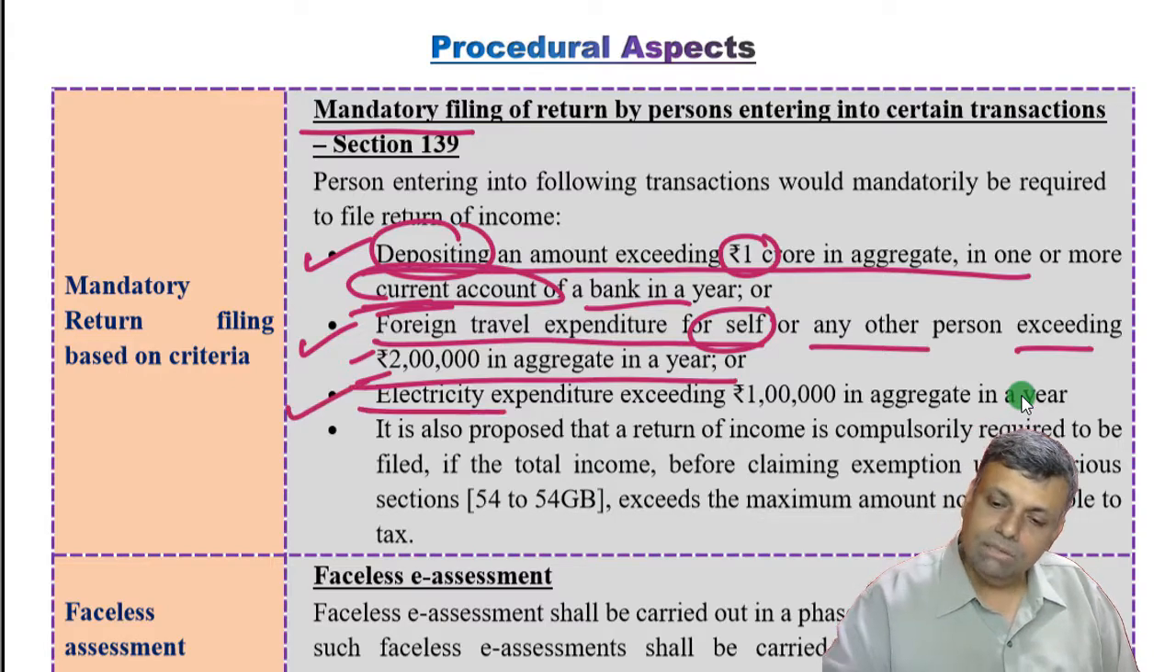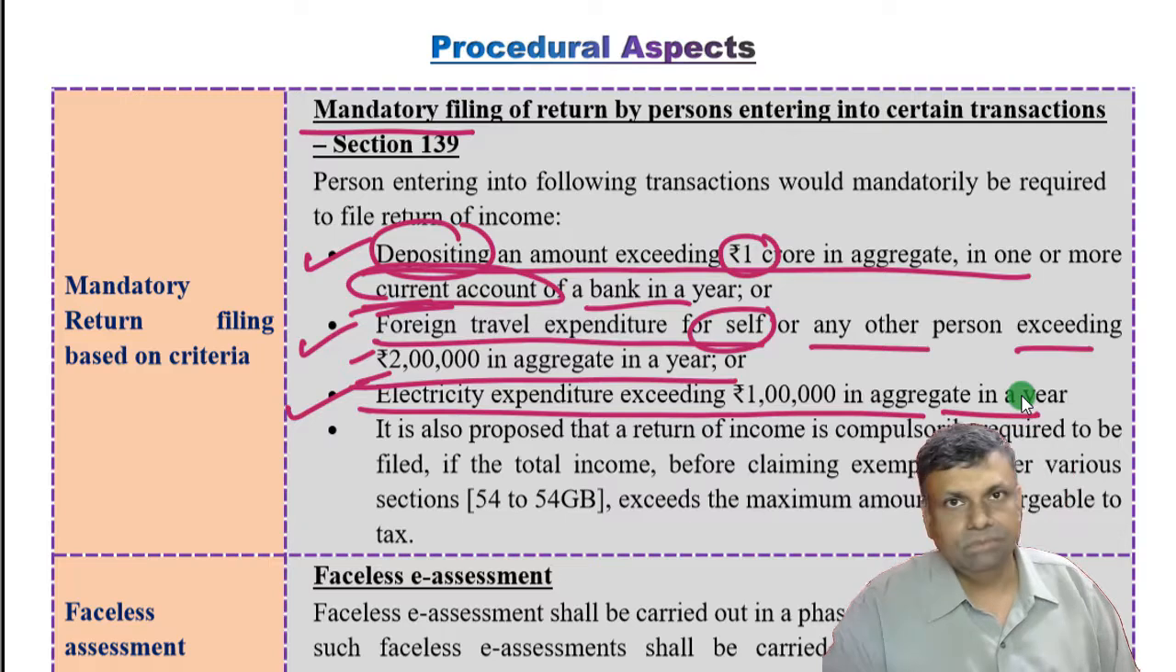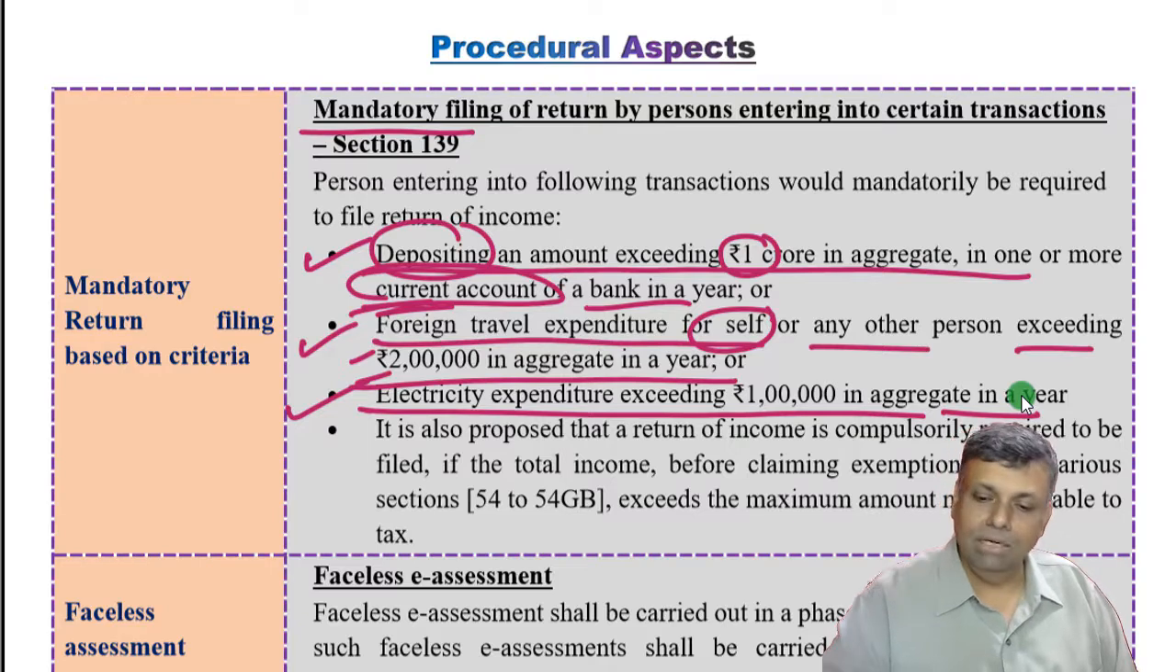Further, electricity expenditure exceeding 1 lakh in aggregate in a year. Naturally, when you are able to spend 1 lakh rupees on your electricity bill, you should be well off. That means if you divide it by 12, roughly 8,000 plus is going to be your monthly electricity bill. So considering how much electricity consumption you are doing, you are economically well off.